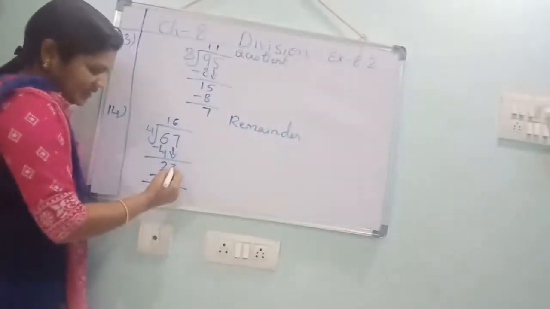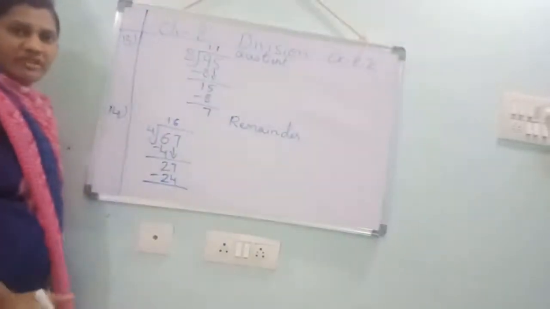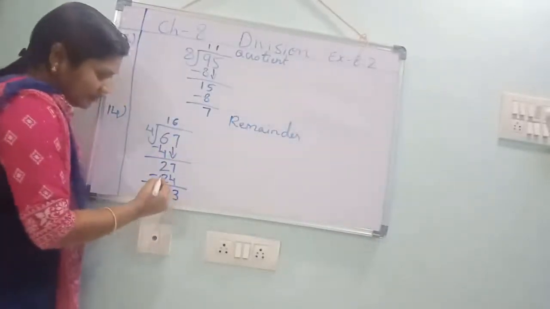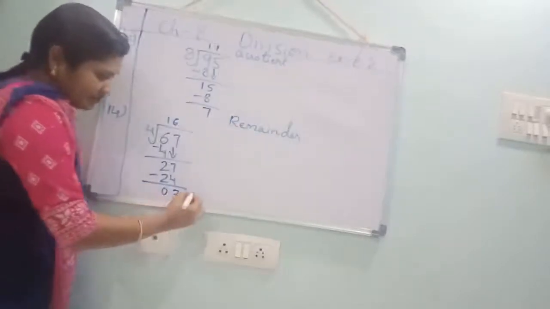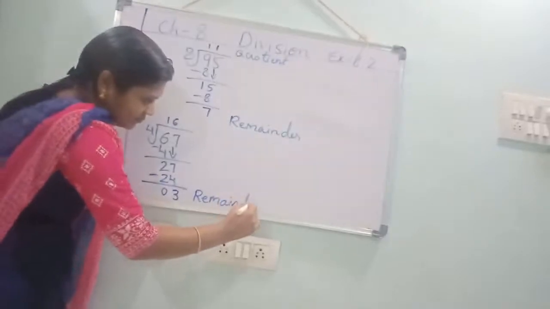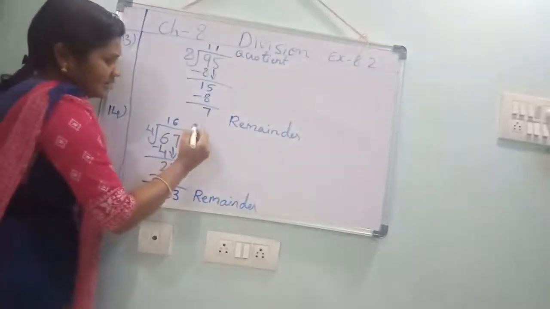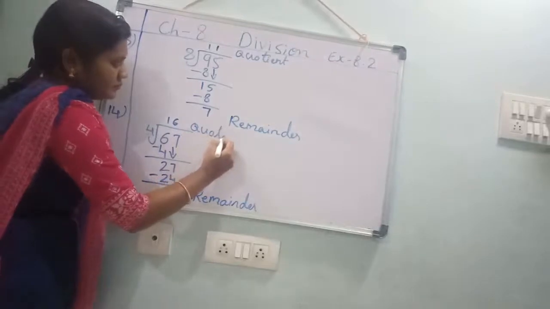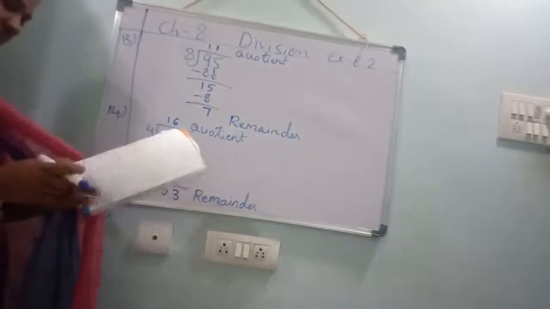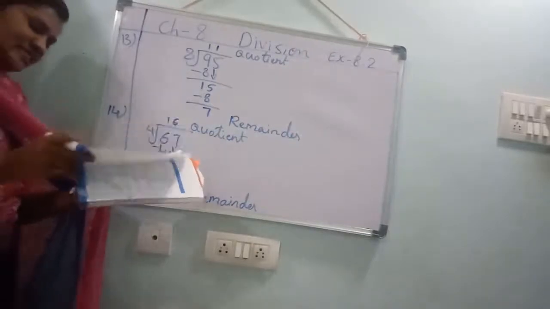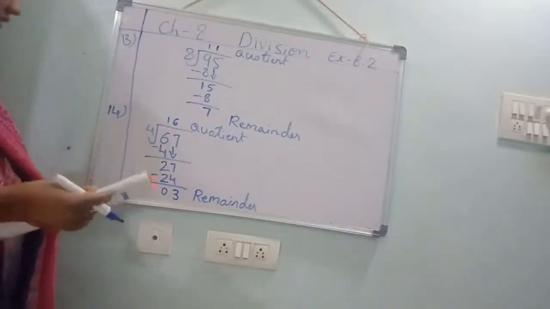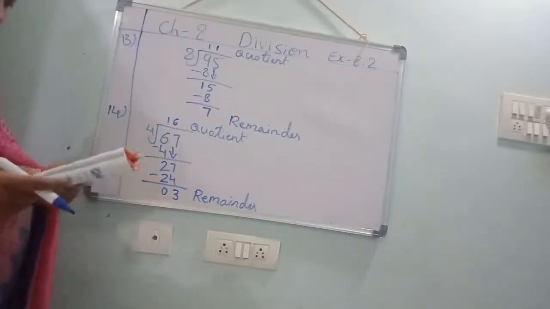7 minus 4. From 4 you should count up to 7: 5, 6, 7. How many fingers? 3. 2 minus 2, 0. Remainder is 3. Quotient 16. They are asking quotient and remainder, you should write. That one only we did. Understood? Next.